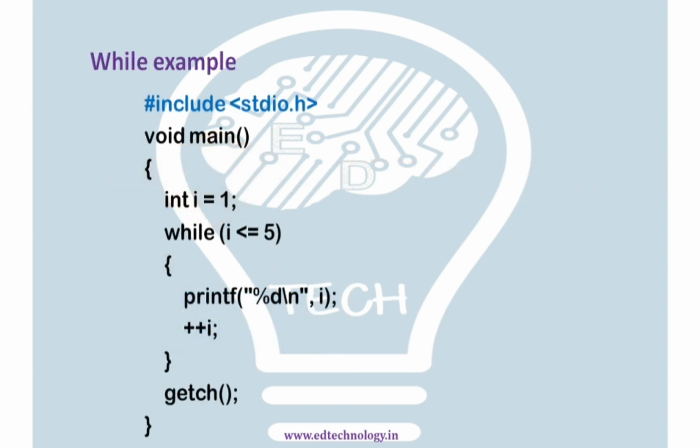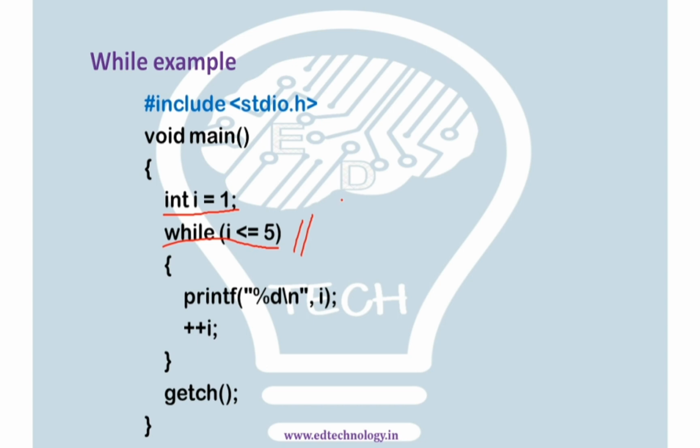So let us understand the complete example of the while loop, which is from the university exams, or this is how they ask in the university exams. So we have the basic statements, which include stdio.h and void main. Now let me take my pen here. So I have taken the I value equal to 1. So I initialize I with 1. It is an integer value. I have given here the condition. So this is my checking condition, I less than or equal to 5.